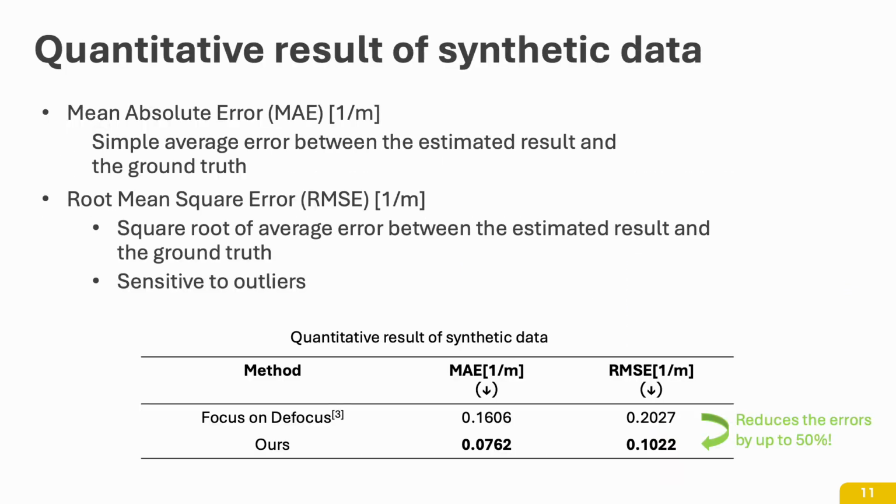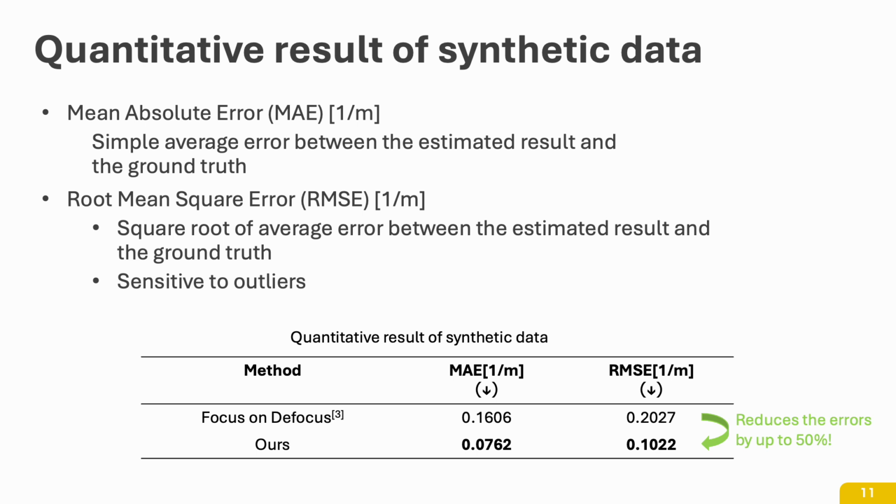To evaluate the performance of our proposed method, we use two metrics, mean absolute error (MAE) and root mean squared error (RMSE). MAE calculates the average absolute difference between the estimated and the ground truth depth values.